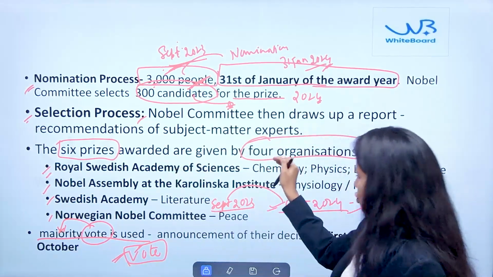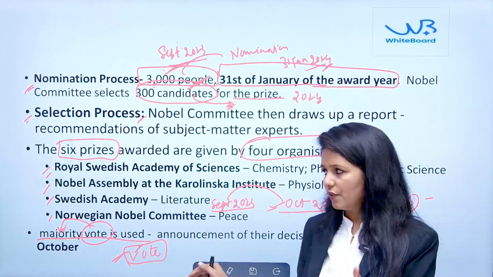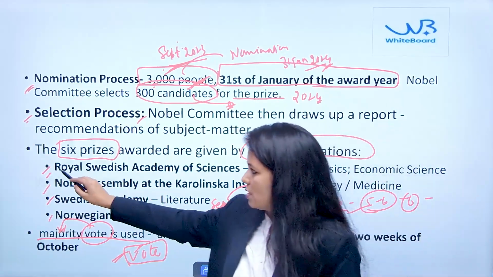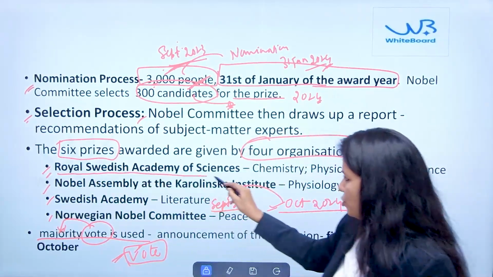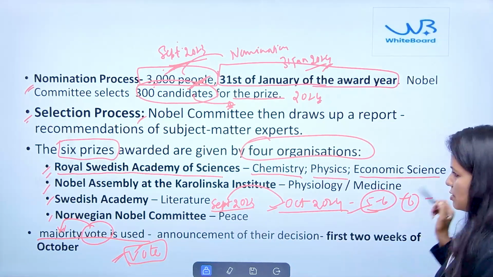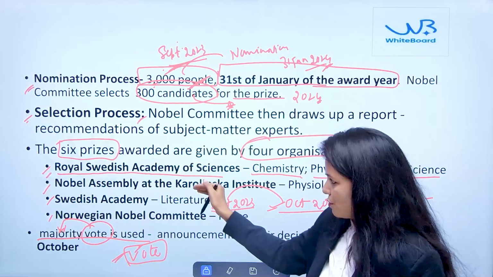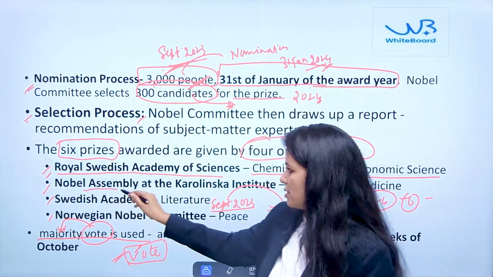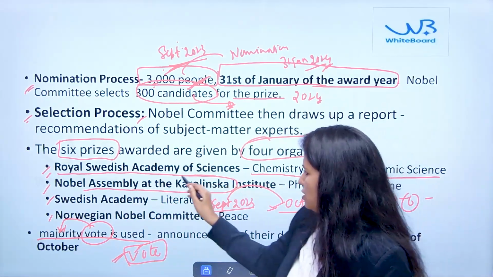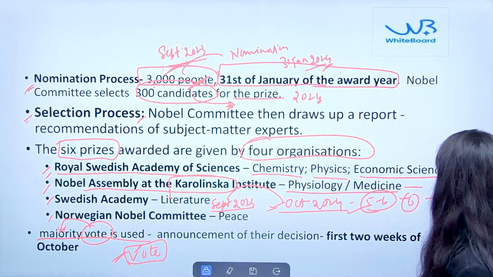So these 4 organizations will be voting to select the people in the different categories. First is the Royal Swedish Academy of Science, which deals with chemistry, physics and economics, so 3 categories. Then there is the Nobel Assembly at Karolinska Institute, which deals with physiology or medicine.